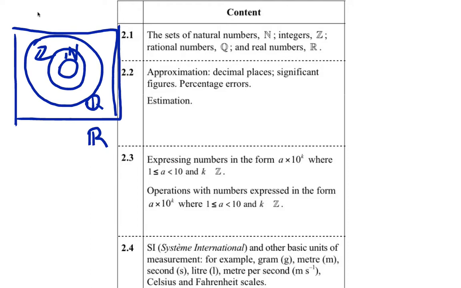So, I always do real numbers, since real numbers is everything on the number line. That is the square, the universal set. And then Q, which is rational numbers, everything that can be defined as a fraction. That's the second biggest. And then Z are all whole numbers, the next biggest. And then N, which is your smallest, is just all counted numbers. Exactly. Only the positive ones. Good.